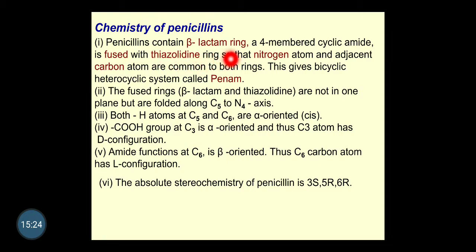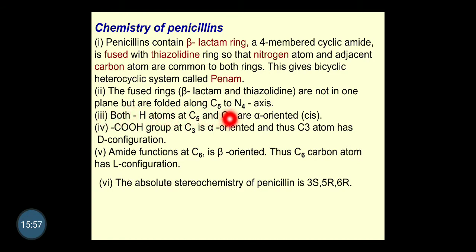Now, we just discussed that penicillin contains a beta lactam ring, which is a 4-membered ring, and a thiazolidine ring, which is a 5-membered ring, and the nitrogen is common with the adjacent carbon, and both the rings are common in the bicyclic ring, and that we call a penam. It's a fused ring structure made up of beta lactam and thiazolidine, as we discussed. So most of the points we have discussed actually. Next, for example, both hydrogens at C5 and C6 are in alpha orientation and they are folded. This is most important.